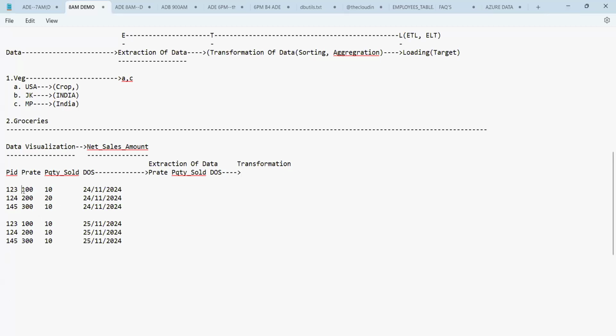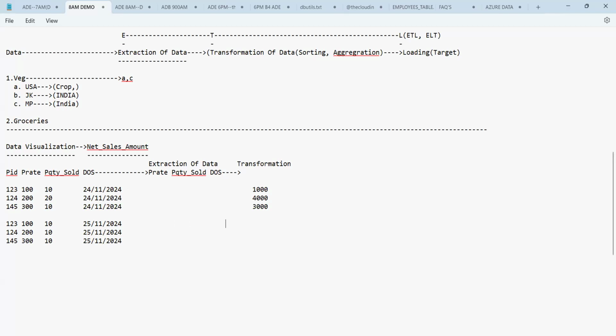When the product rate is 100 rupees and the quantity sold is 10, 100 into 10 means what, guys? 1000. And 200 is the rate, 20 is the quantity sold. That means 4000. Am I right, everyone? Then the next one: 300 is the rate and the quantity sold is 10. So you can say 3000. Now tell me, guys, 1000, 4000, and 3000 respectively, the data you got.